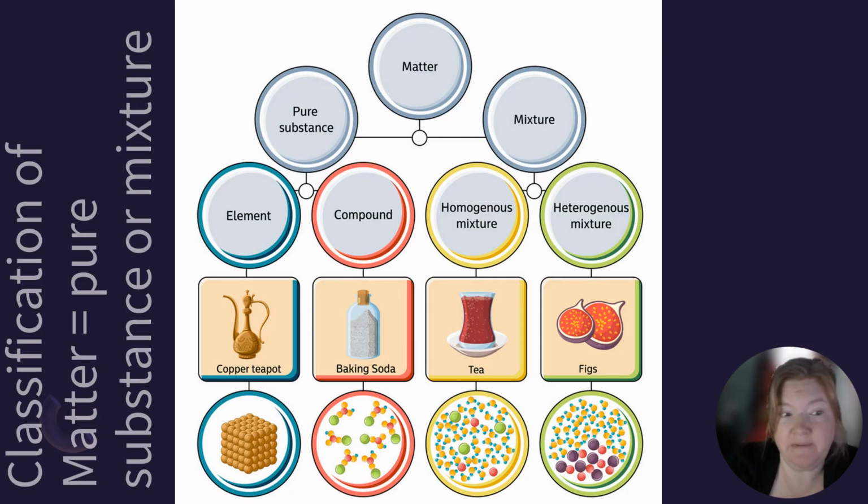All right, so here's the classification of matter. Matter is either a pure substance or a mixture. So remember, matter, anything that has mass or volume, and it is either a pure substance or a mixture. If it is a pure substance, it is either an element or a compound. If it is a mixture, it is either a homogeneous mixture or a heterogeneous mixture.